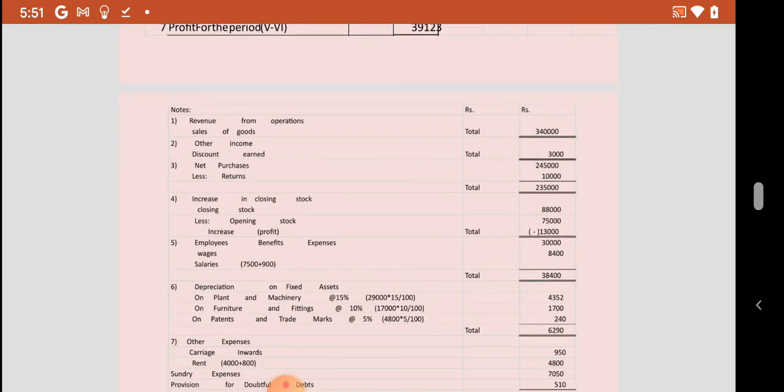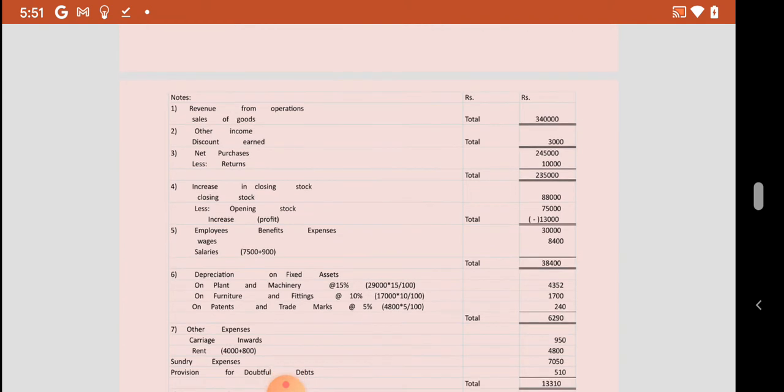Now looking at the notes. Note 1, revenue from operations, is prepared as follows. Then we have note 2, other income, which is the discount earned, totaling 3,000. Note 3, purchases less returns, amounting to rupees 2,35,000.